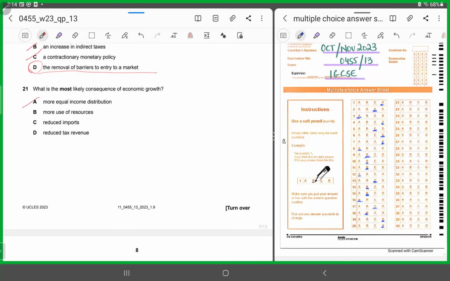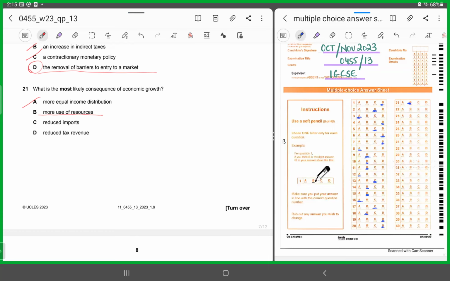B says more use of resources. Yes, that's the correct answer. Why? Because we all know that economic growth occurs when productive potential in the economy increases, right? So this means you are making use of your resources more. So for 21, it has to be B. But let's look at why it can't be the remaining two options. Reduced imports. Not necessarily. Import levels can also rise if there is economic growth.